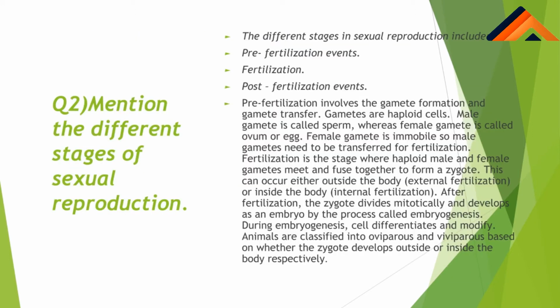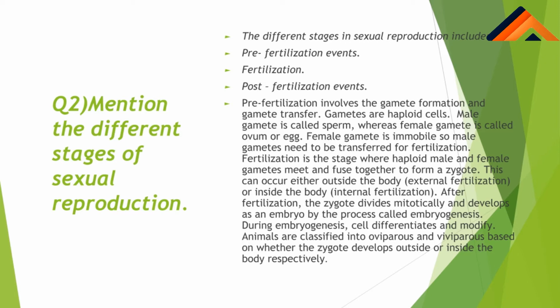So our second question is stages of sexual reproduction. First stage of sexual reproduction is pre-fertilization events. Second is fertilization and third one is post-fertilization event. Pre-fertilization event में दो event होते हैं, gamete formation and gamete transfer. Gametes are generally haploid. Gametes haploid होता है, that is n, and male gamete is called sperm and female gamete is called ovum or egg.